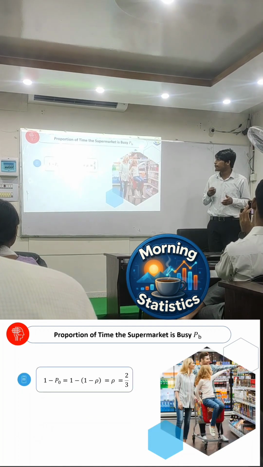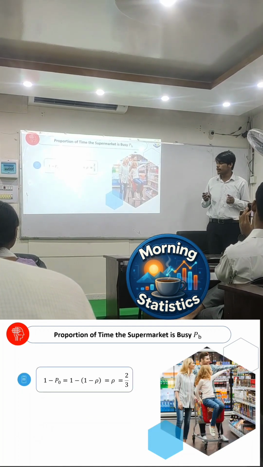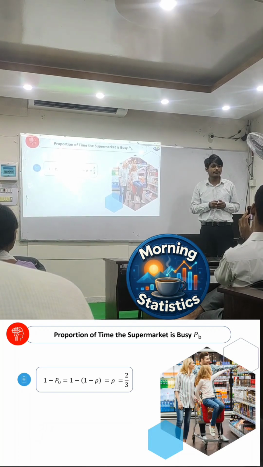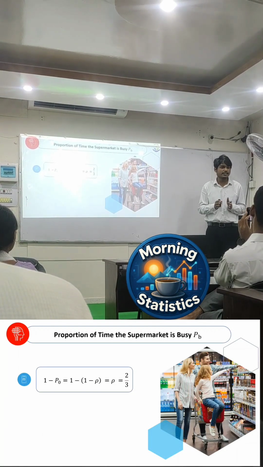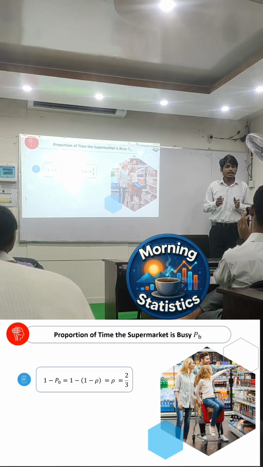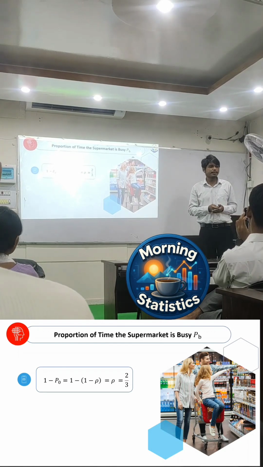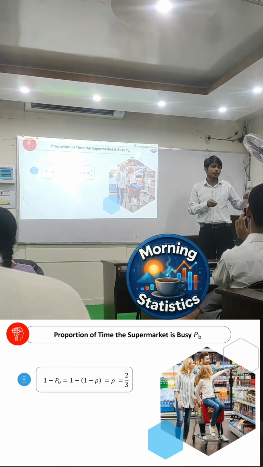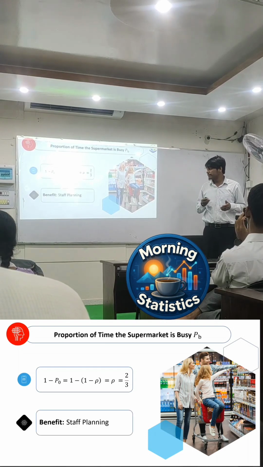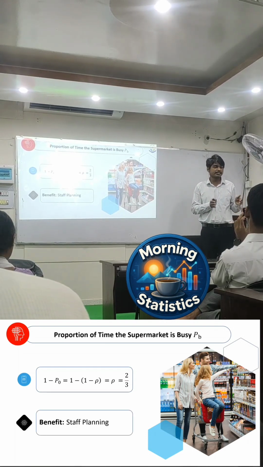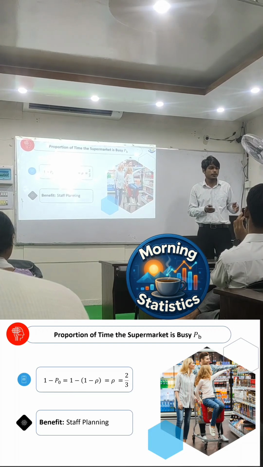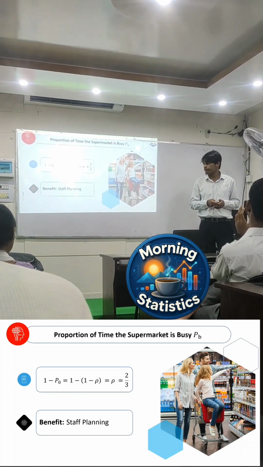Next information is the proportion of time the supermarket will be busy. We apply our formula and find 2 by 3, indicating that 2/3 of the total time there will be plenty of customers in the supermarket. Or in other words, 66% of the time the supermarket will be busy. So what does that benefit us? It benefits us in staff planning. When there are so many customers in the supermarket, you will increase the number of staff members.